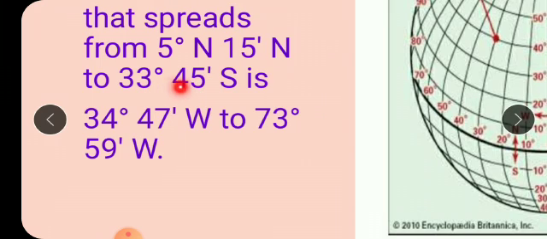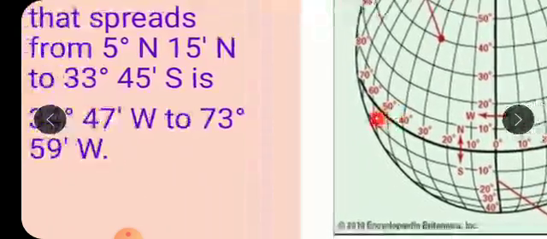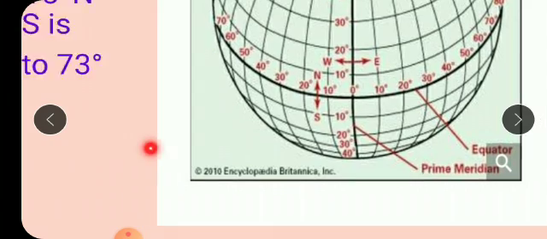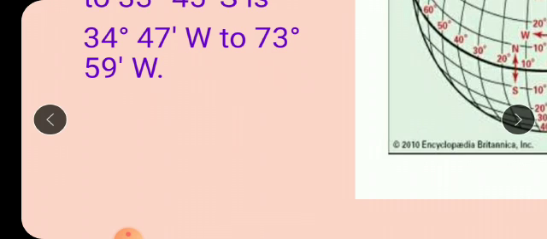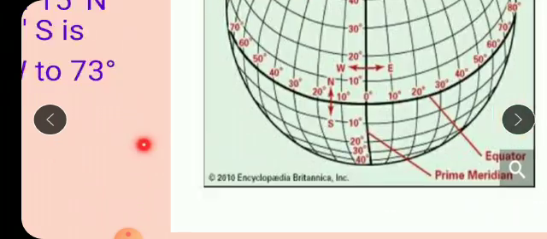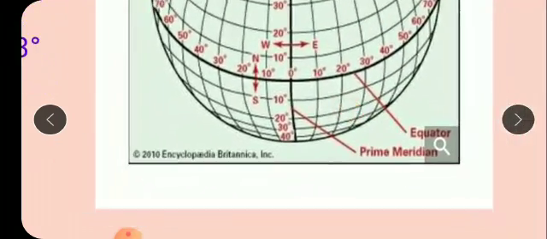What would be the longitude for this much area? Again I read out 33 degree and 45 minutes south. Now we are coming to the southern part. So what would be the longitudinal extent for this? Well, children, it is 73 degree 59 minutes west. So again we have to come down because we are talking about the southern part. So how much is it? 73 degree. Somewhere here, it is not shown here, we cannot show here. So if we go down, 73 degree and 59 minutes west.